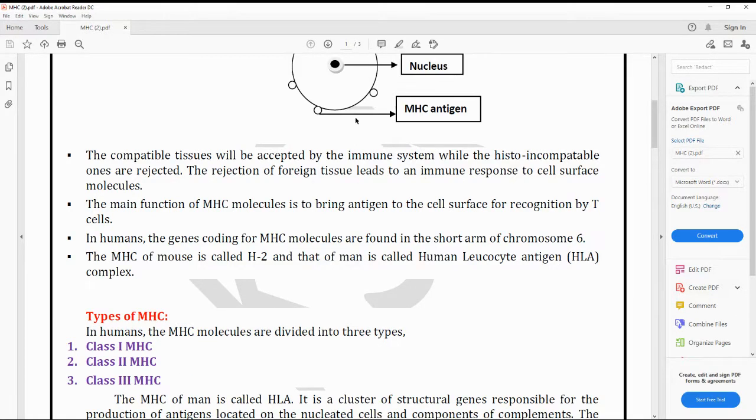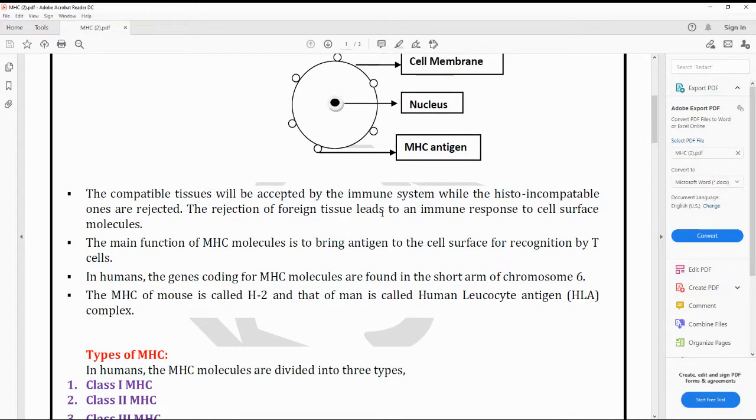Suppose the body recognizes a foreign substance. Immediately, on the cell surface we have these MHCs, and they show them as antigens. Whatever the antigen or non-self particle is, these MHCs catch those and project them like this.